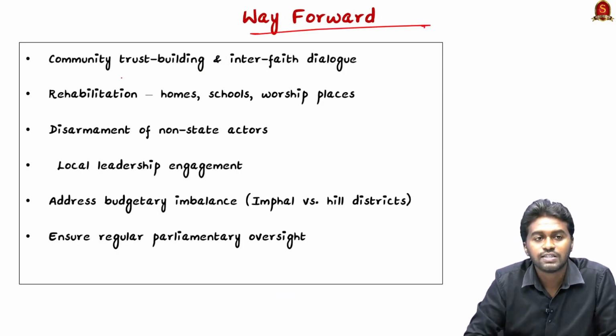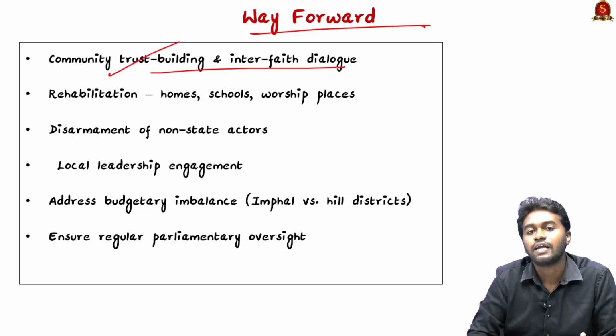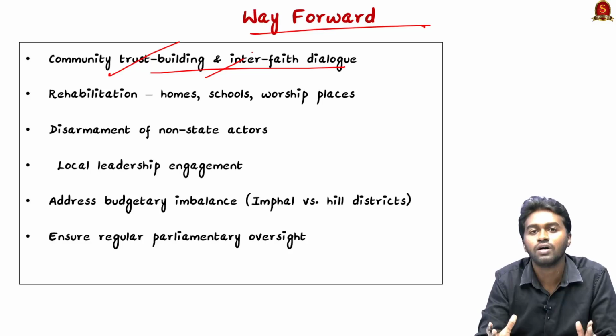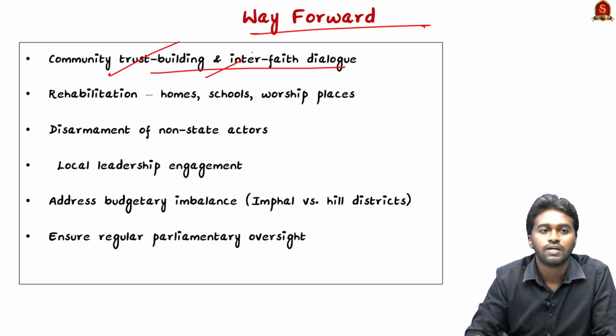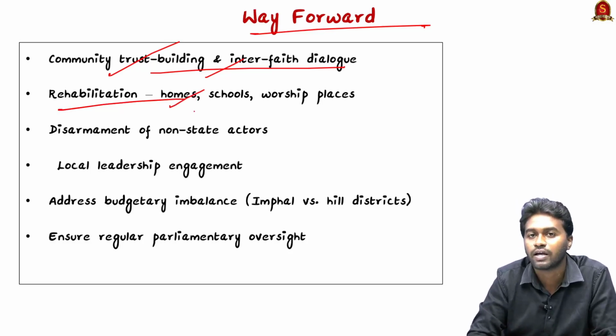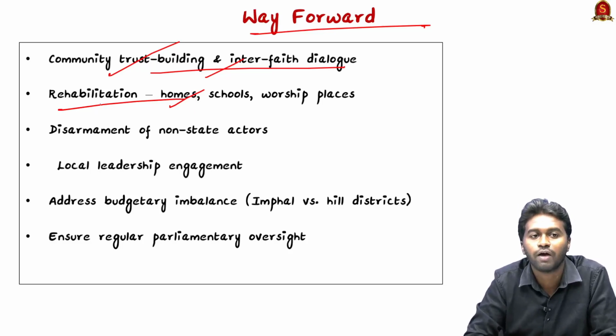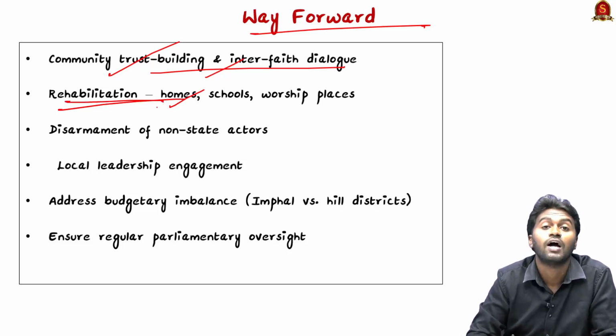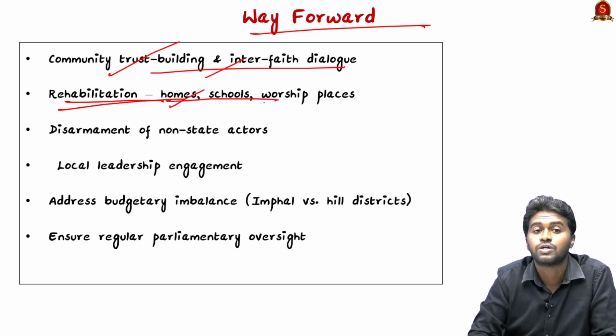First is community trust building and interfaith dialogue. You have to bring an open dialogue between the communities in conflict. The second is rehabilitation. As I mentioned, the people affected by this violence are lacking identity cards, shelter, and proper access to health and other basic facilities. So we have to address the rehabilitation of the people affected by this conflict, especially their homes, schools, worship places and all.